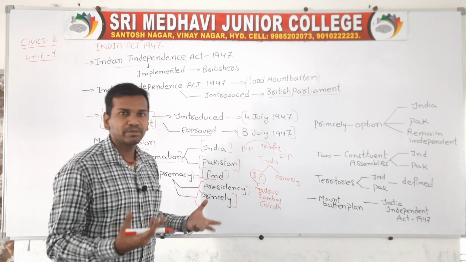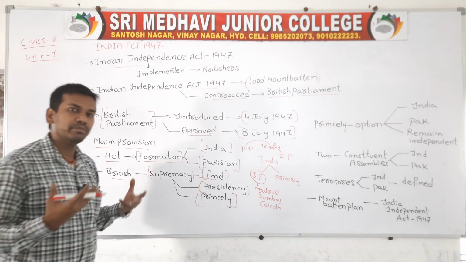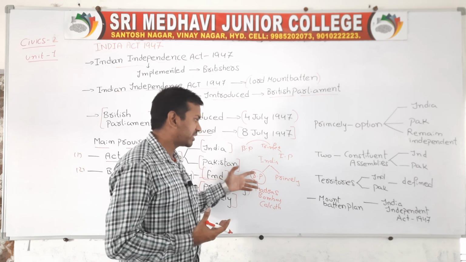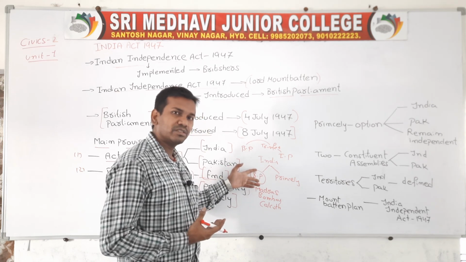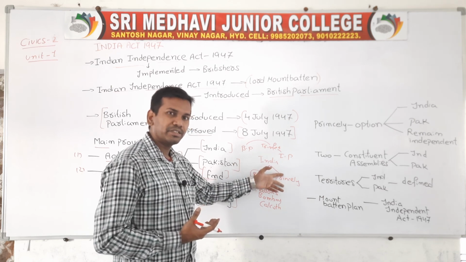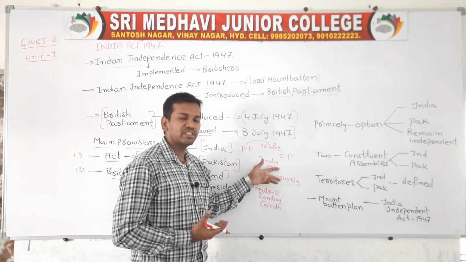There were overall 11 presidencies, 11 provincial states which were directly under the control of the British government. So what is the difference between the British presidencies and princely states? In British presidencies, there was direct rule of the Britishers, but in princely states there was indirect rule of the Britishers. Direct rule was not there in princely states.